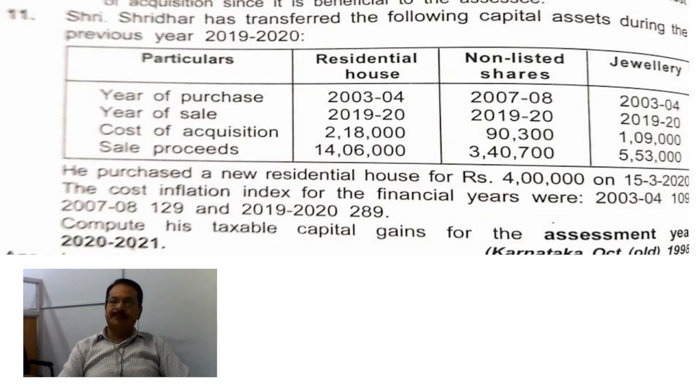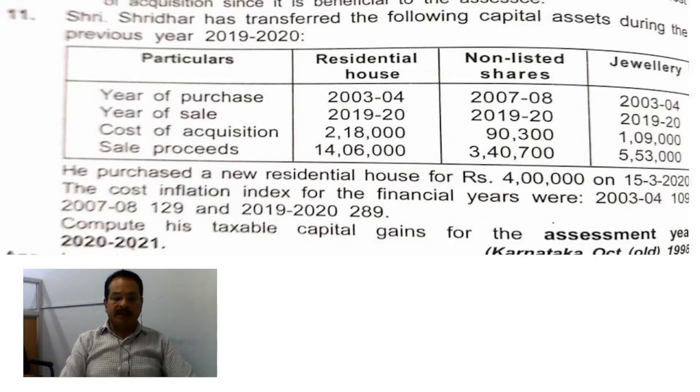Okay. Come to the next asset, number 3, jewelry. Sale proceeds in the inner column 5,53,000 less indexed cost of acquisition. So cost of acquisition is 1,09,000, year of purchase 2003-4. Okay.